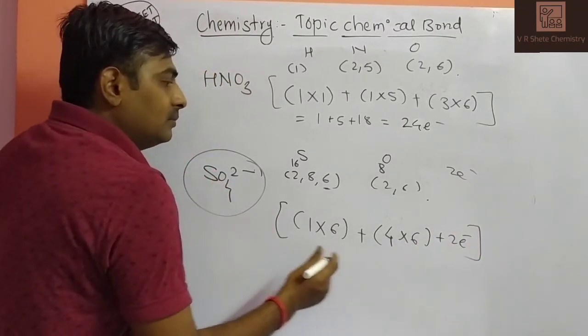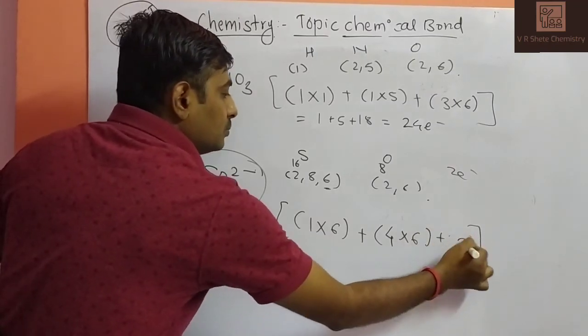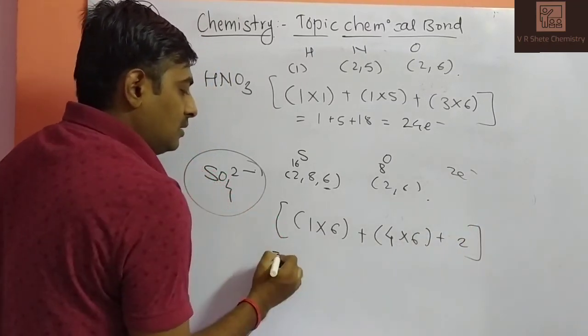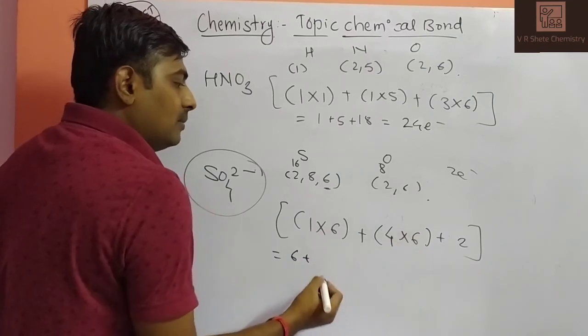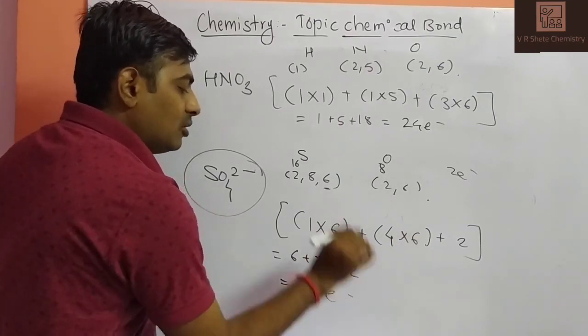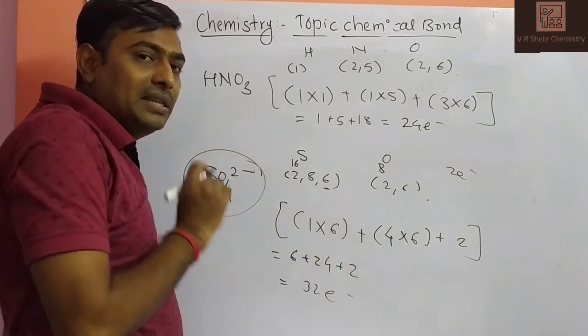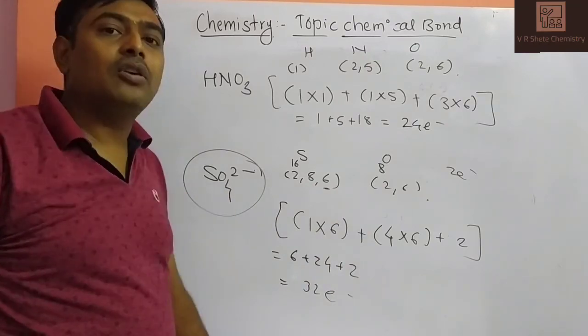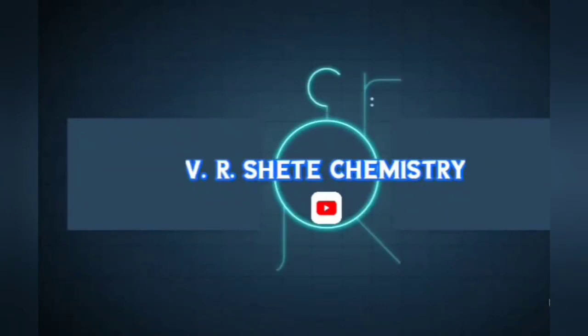So 6 plus 4 sixes are 24, plus 2, gives 32 valence electrons in the ion. By this way we can calculate the valence electrons of any species.